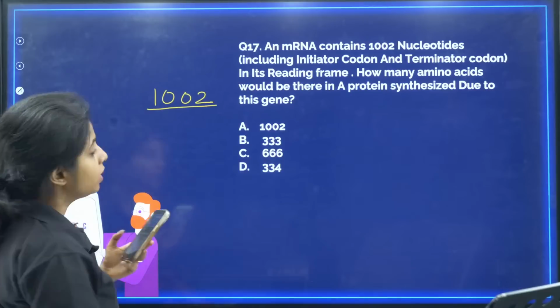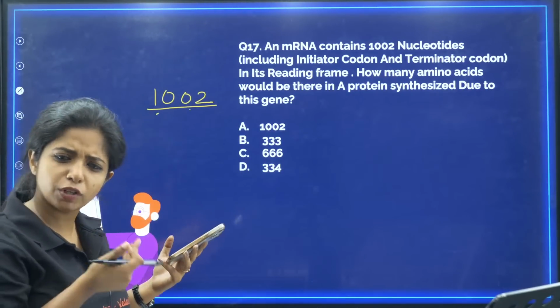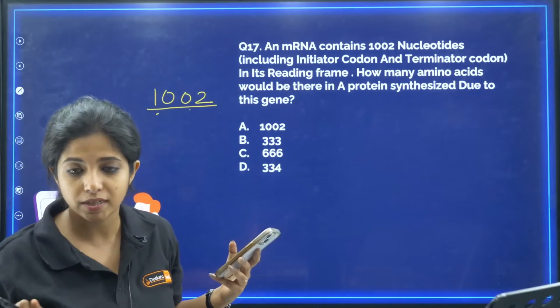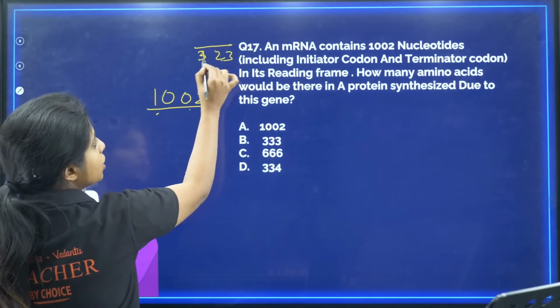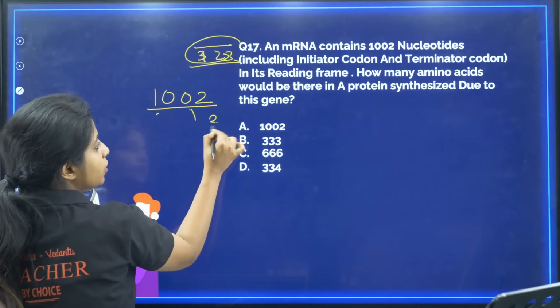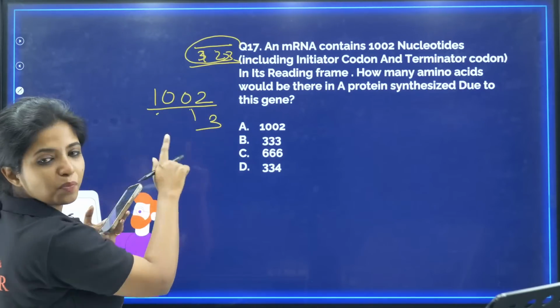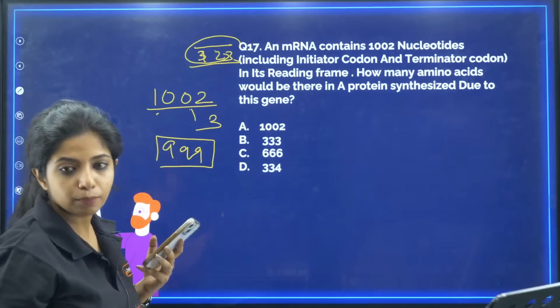So my dear children, in 1002, one is initiator codon. Initiator codon codes for amino acids also, so that's not a problem. But terminator codon does not code for amino acid. And terminator codon includes 3 nucleotides. So we have to remove 3 of them from here because they are not going to code for any amino acid. So 1002 minus 3 is 999. You have 999 base pairs now.